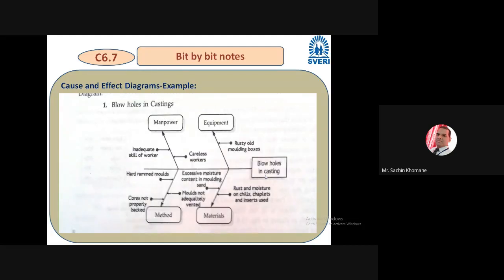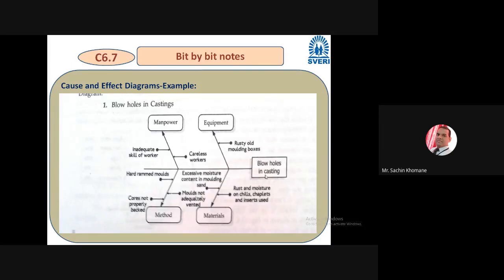So this is a basic diagram, or for example, you can say a cause and effect diagram of blowholes in casting. Let us see one by one. So what you have to draw at the beginning, you have to draw four main causes. What are the four main causes? Every time: manpower, equipment, material, methods, right? Nothing else. These are the main causes.